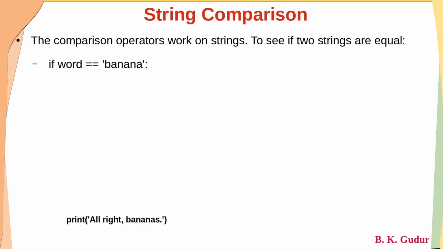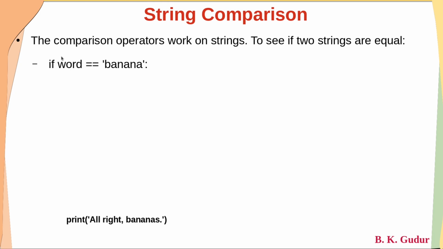Whereas in Python, one of the biggest advantages is string manipulation itself. It is very easy to manipulate strings in Python. Here itself, we can directly use the equality operator to compare whether two strings are equal.